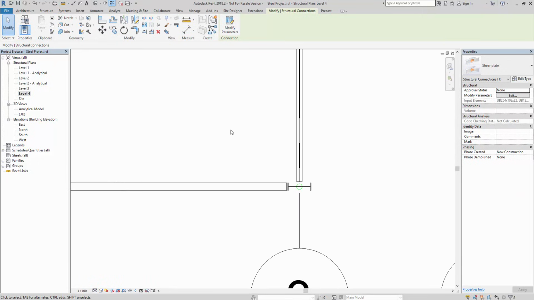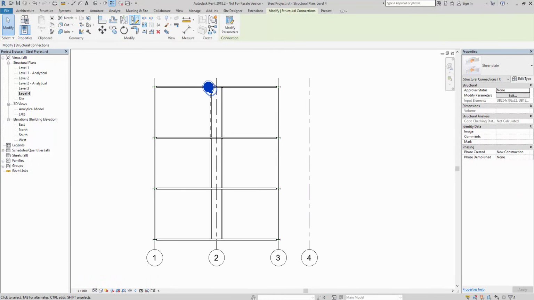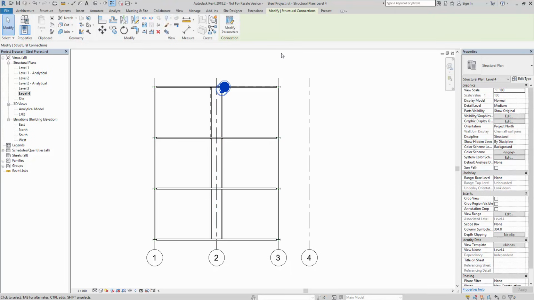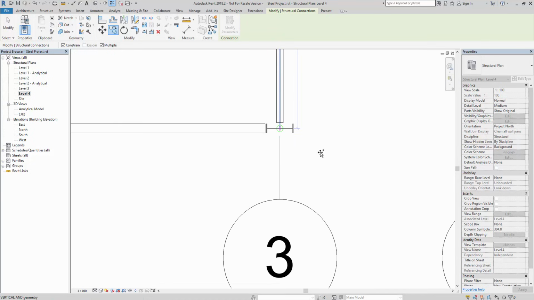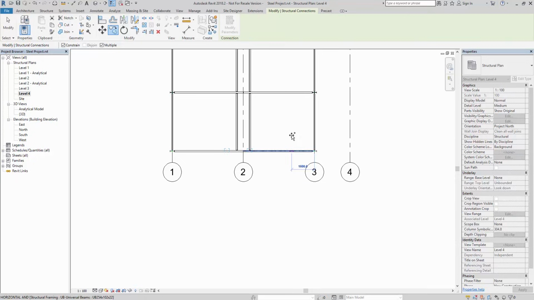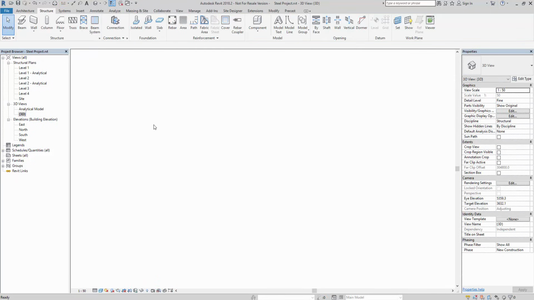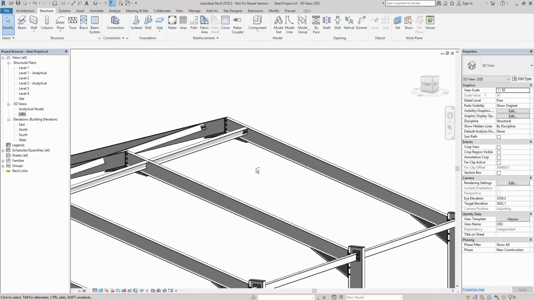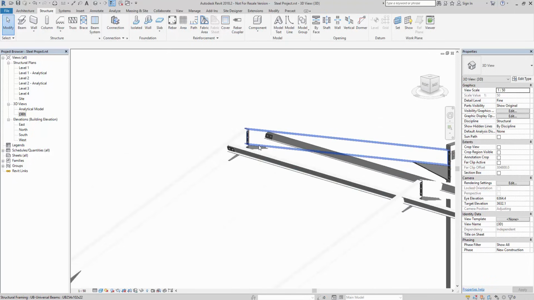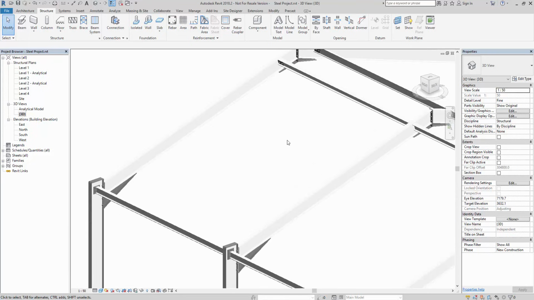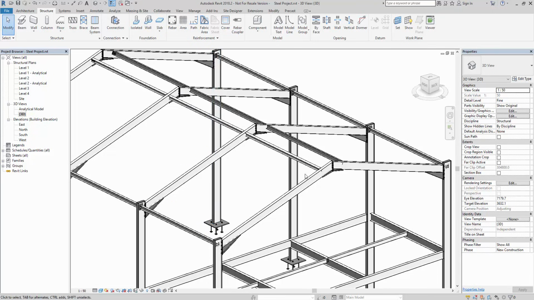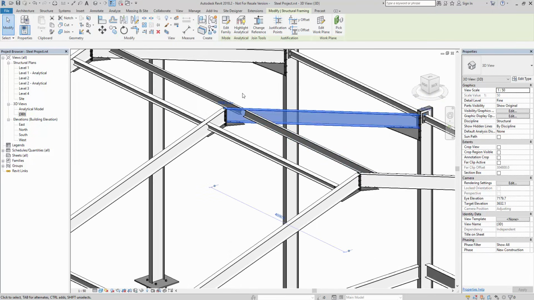Again, I'm going to go to level 4 so I see my connection, and then I can mirror it across. And then I can just copy that from that position to here, and then again, once I've got that, I can then mirror it across the apex to there, and Revit will go off. It will automatically pick up the orientation and the direction of the beams, and I'm pretty happy with that. So the last sort of connections for the roof bit are the double-sided tie beams on the rafter.